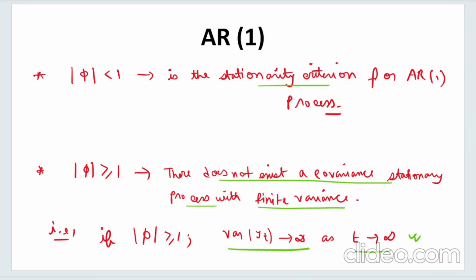And in the next video, I'll be continuing with this AR1 process, and we will see how we can convert this AR process into an MA infinity process, and then we will go into the mean, variance and autocovariance function of this AR1 process.